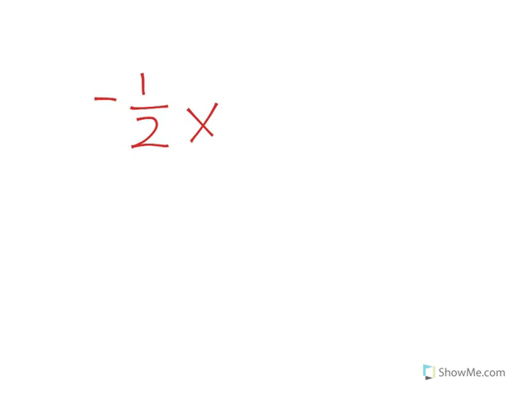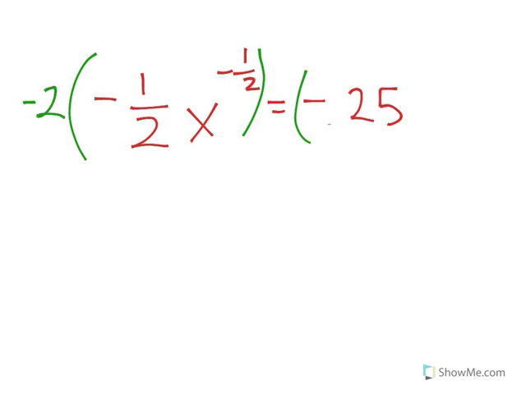So I'm going to rewrite that over here. Negative 1/2 x to the negative 1/2. It's going to be equal to negative 0.25. And negative 0.25 makes sense because the graph is decreasing. So what am I going to do? I'm going to do this kind of in one step and then put it all in the calculator. I've got to get rid of negative 1/2, so I would multiply both sides by negative 2. So I've got x to the negative 1/2 equals negative 0.25 times negative 2 is equal to 0.5.